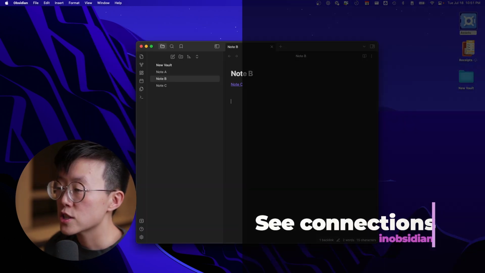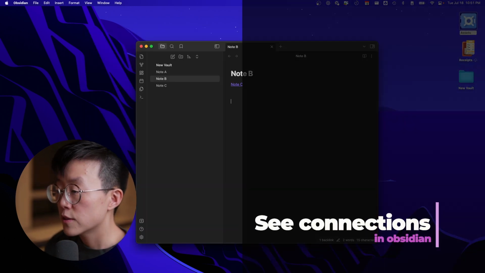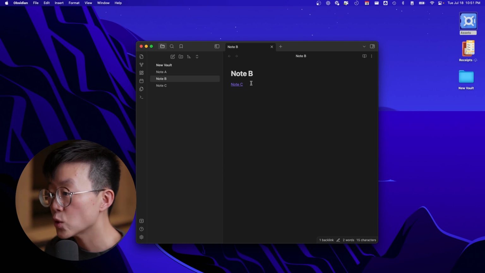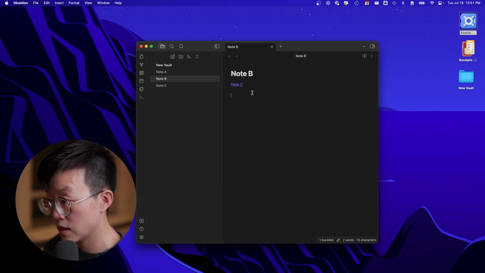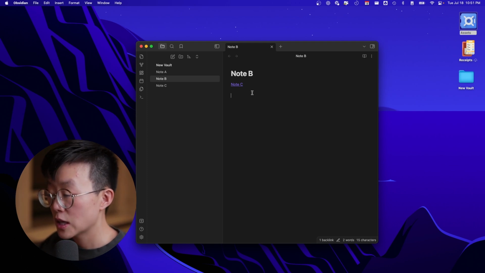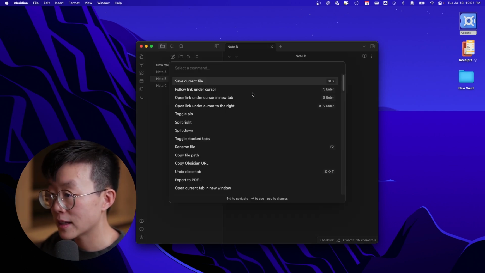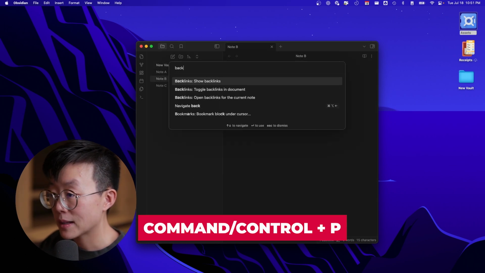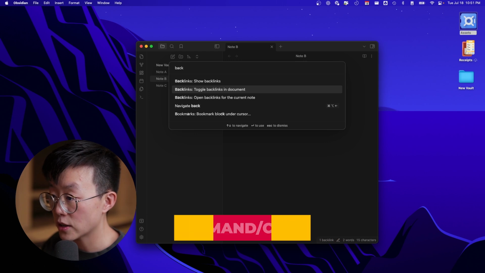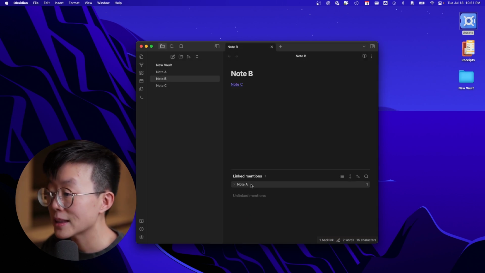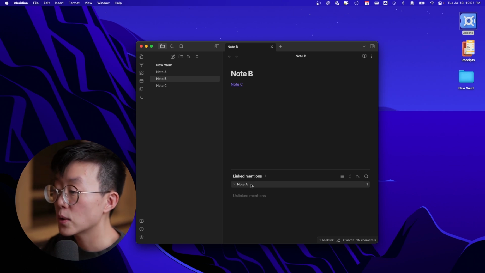To see the connections of the nodes, there are three ways. First is within the document itself. So for example, in this case, Node B has an outgoing link of Node C, as we can see here. But how can we see the backlinks within the document? You have to show backlinks in the document, which you can do by typing Command P, then typing backlinks, toggle backlinks in document, and you will see that Node B has a backlink of Node A,